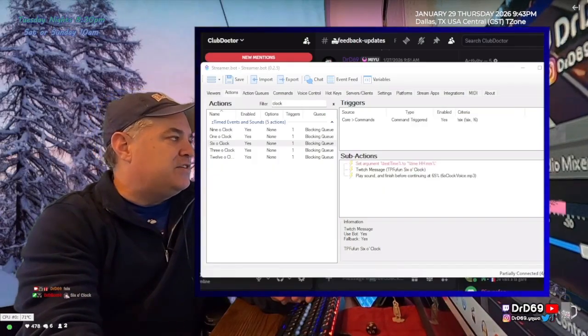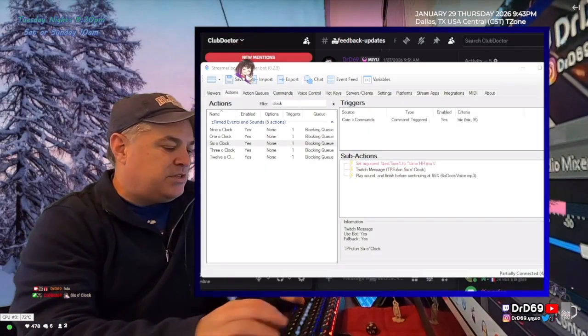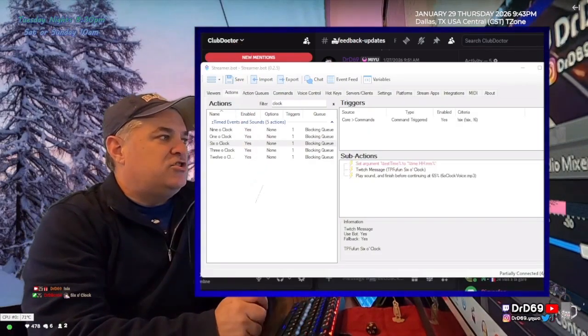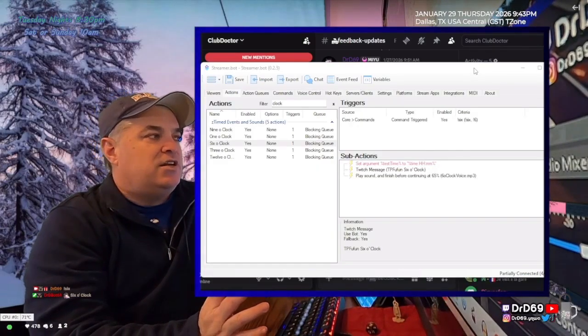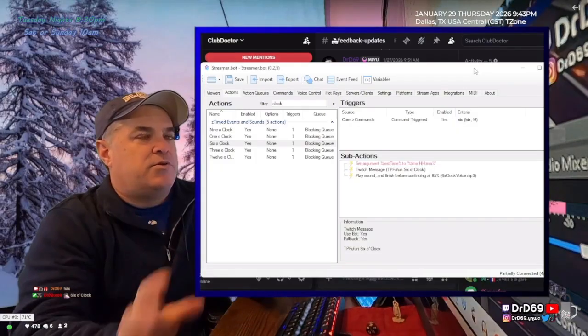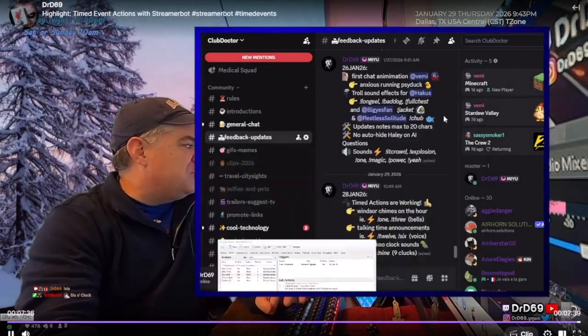So now if I test that, I put everything back to the way it was. If I do 6, I just hear the sound and I see the chat and it just says 6 o'clock, and that's perfect. That's all I want to do. Okay, so that's pretty much the demo of what I want.